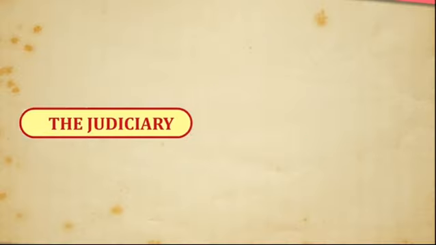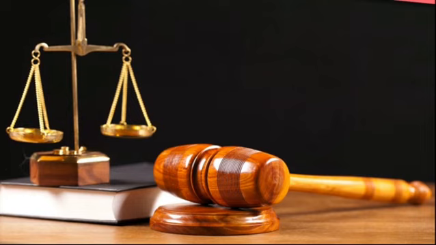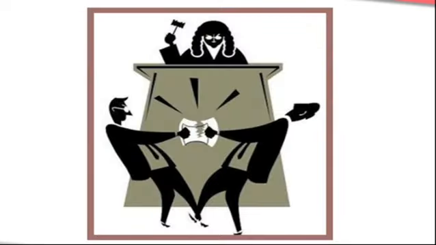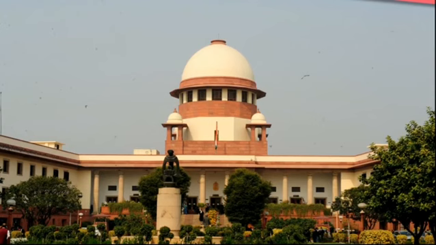3. The Judiciary. The judiciary is the most important organ of the government as it safeguards the rights of the people. It decides the disputes of the individuals and gives punishment to those who infringe laws, but the punishment is given according to law. The Supreme Court is the highest court in the country, which looks into the functioning of the courts below it. If a person is unhappy with the judgment of a lower court, he can move up the ladder and appeal to the higher court.